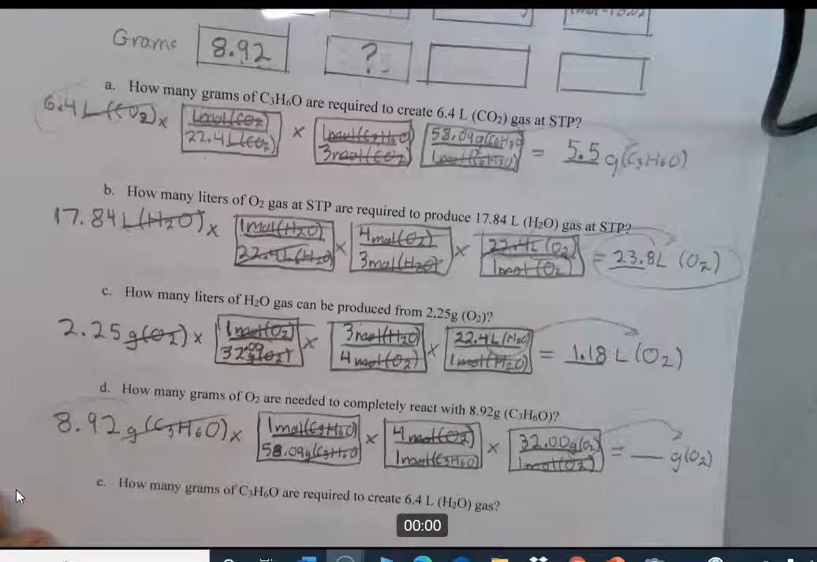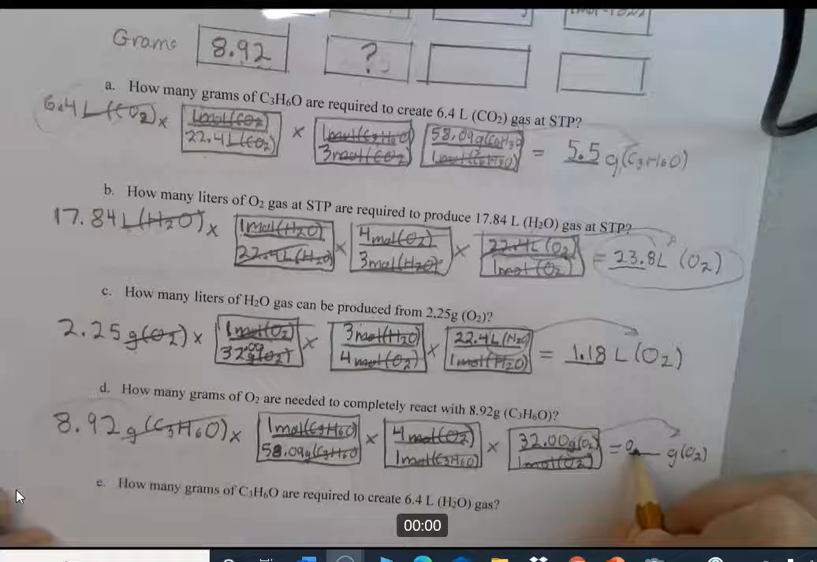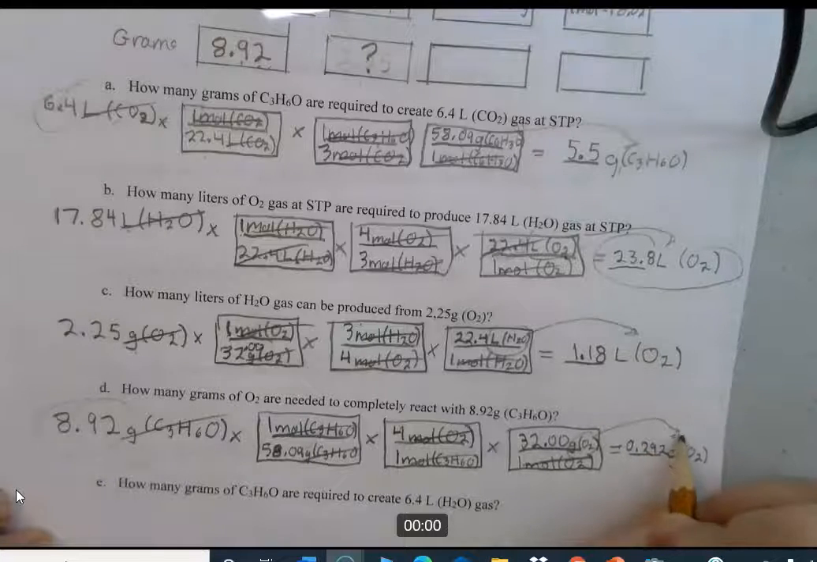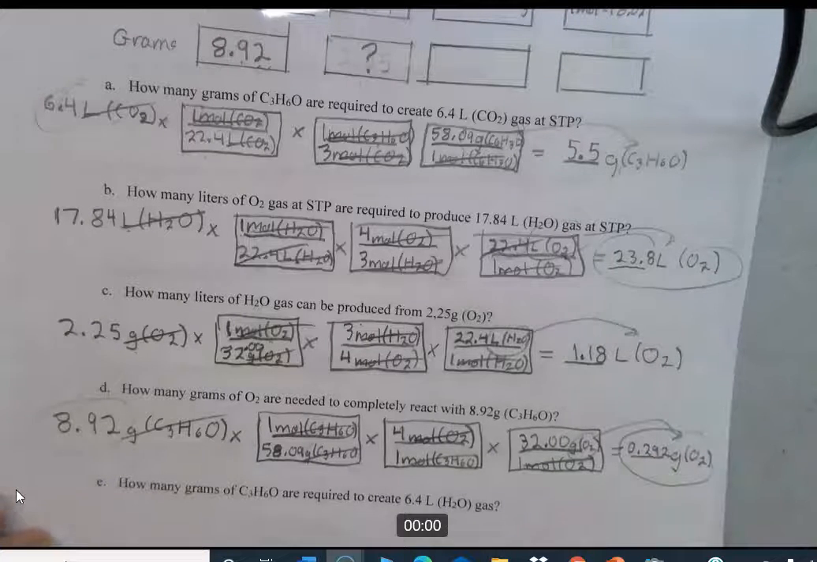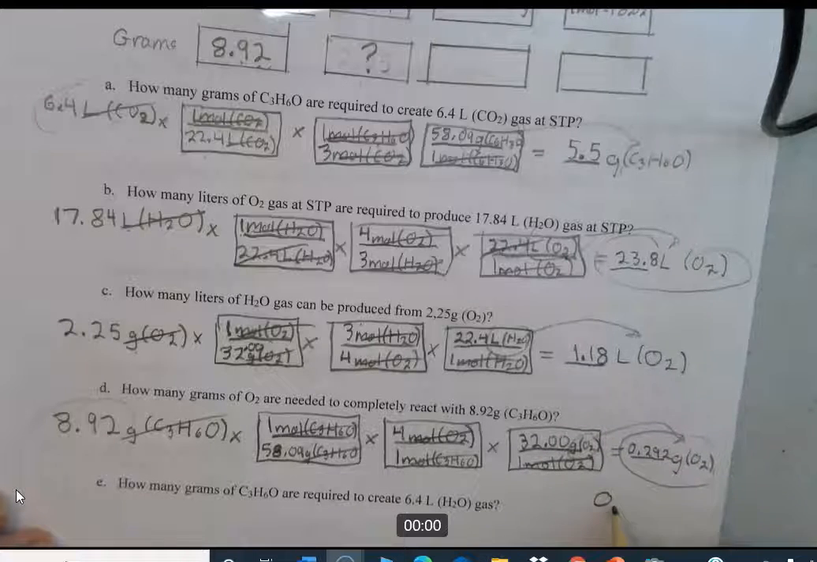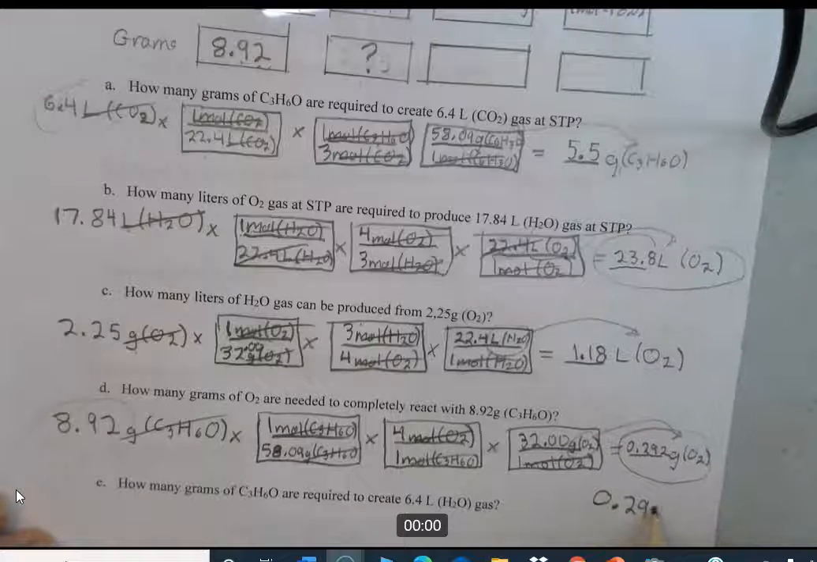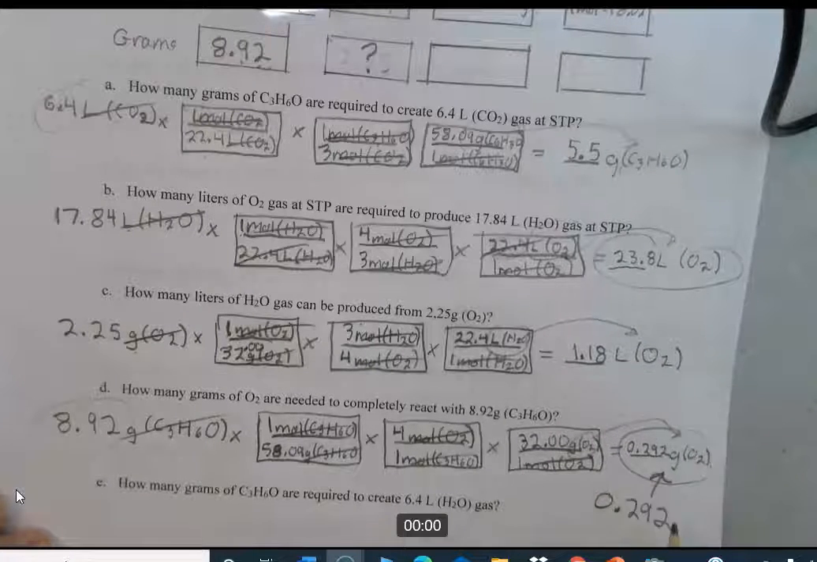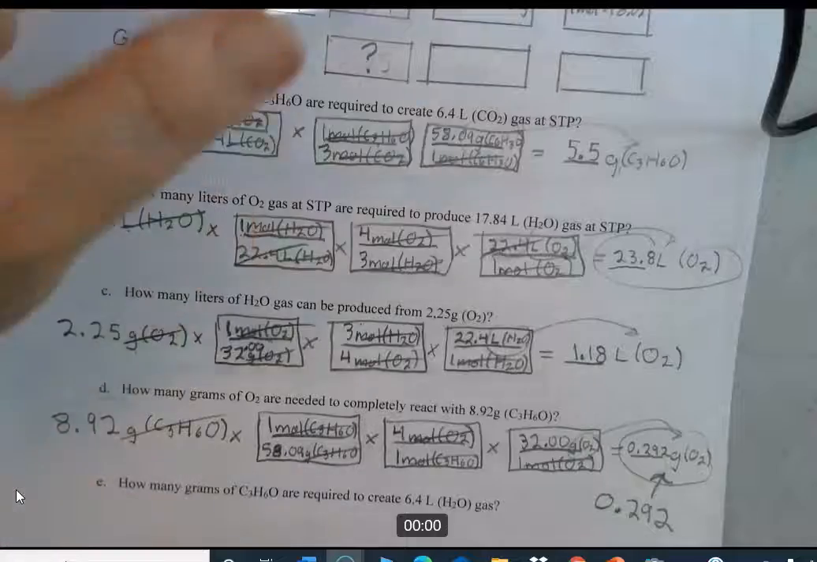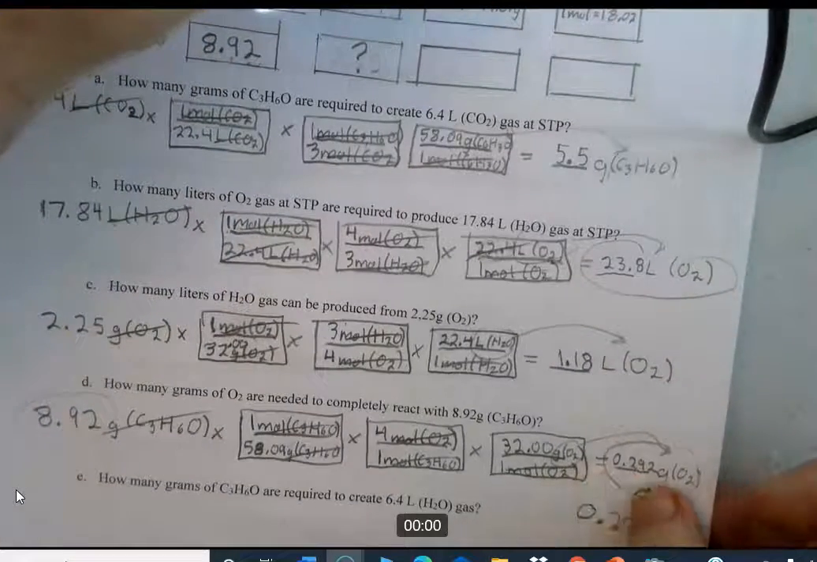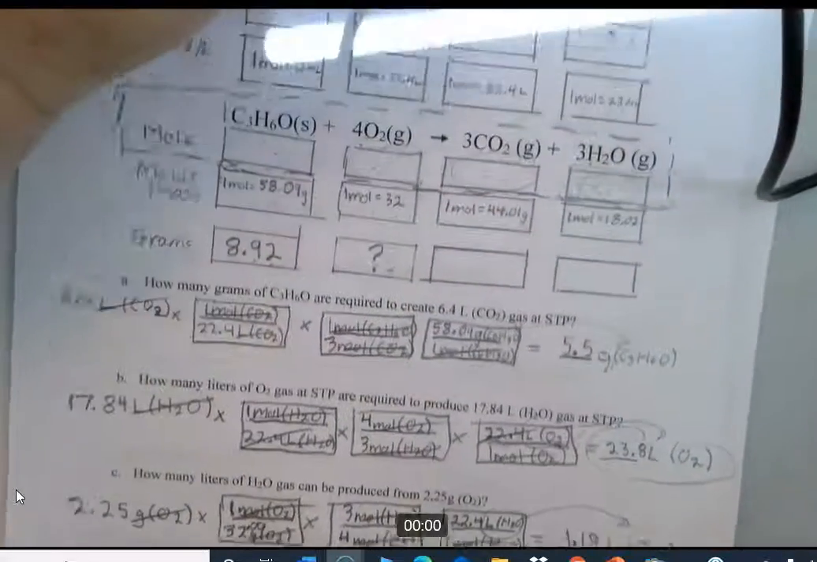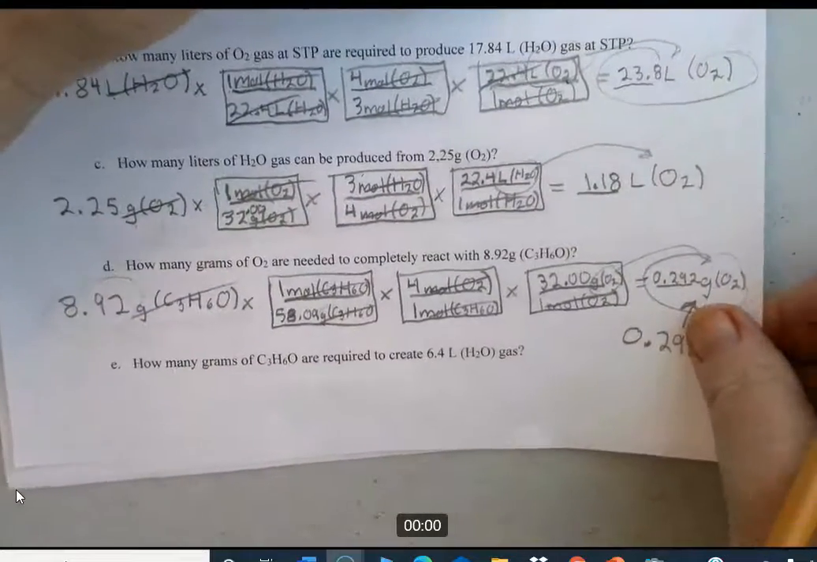It's actually 0.292 is what I would have. Leading zero is not significant. Okay, and that's what you get, 0.292. Let me write it a little bigger here, be sure you can see it. Okay, and that's grams of oxygen. All right, didn't leave us with a lot of space on this one.